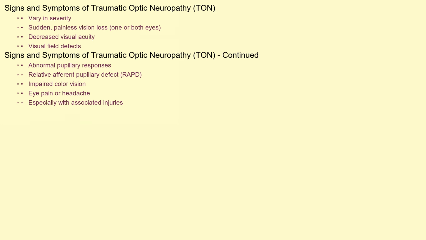The signs and symptoms of TON vary in severity. The most common symptom is sudden, painless vision loss in one or both eyes. Other symptoms may include decreased visual acuity, visual field defects, abnormal pupillary responses, such as a relative afferent pupillary defect, or RAPD, and impaired color vision. In some cases, patients may experience eye pain or headache, especially if there are associated injuries.